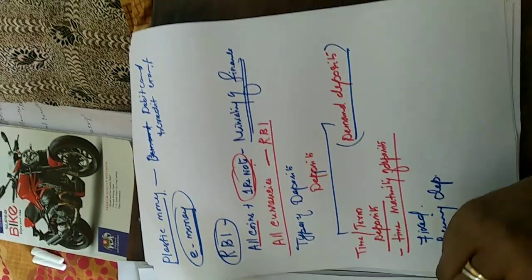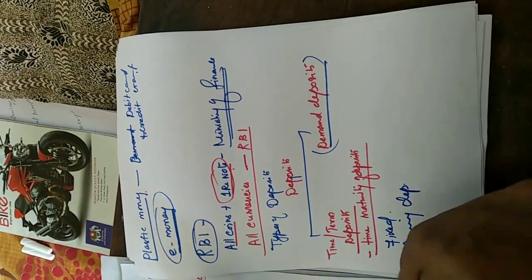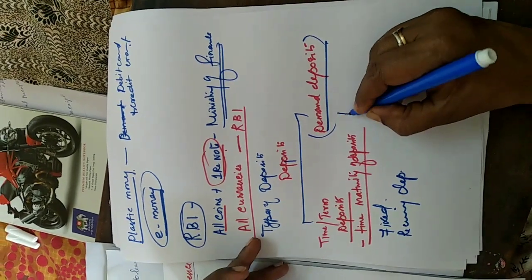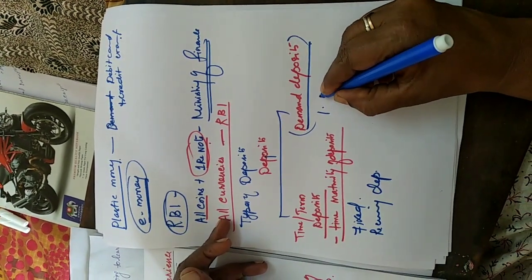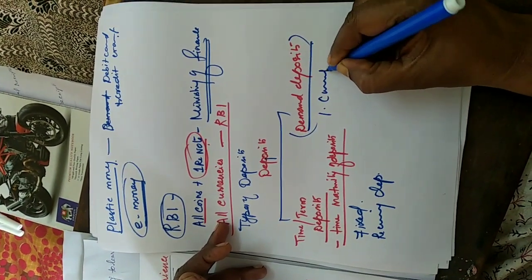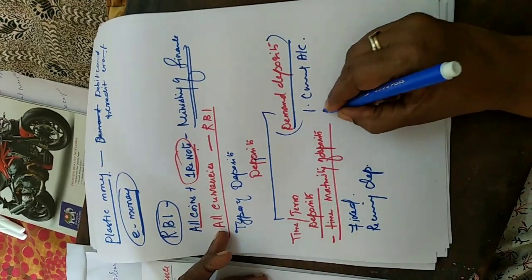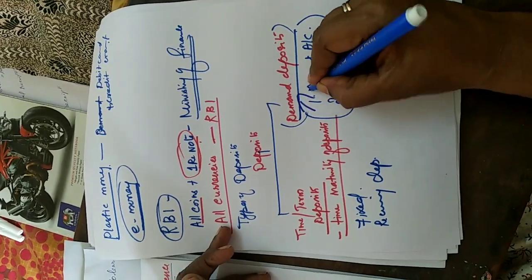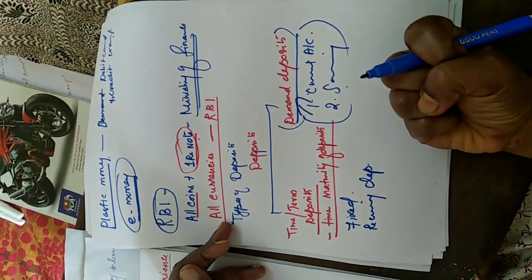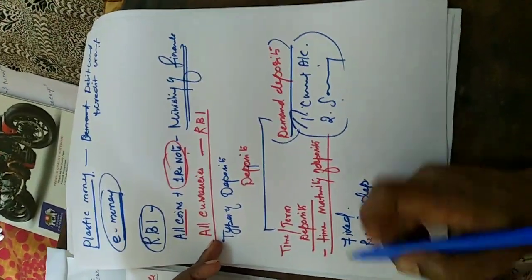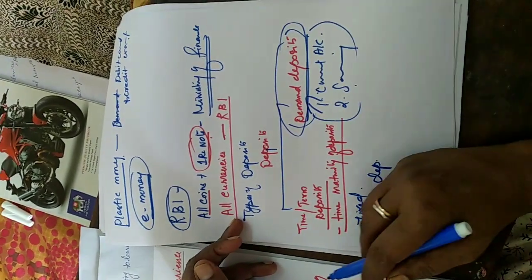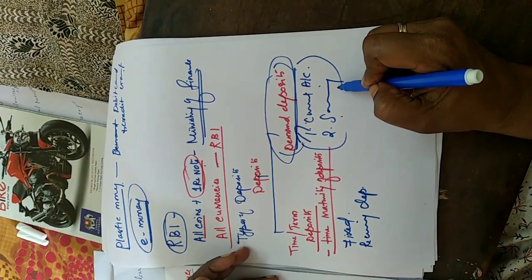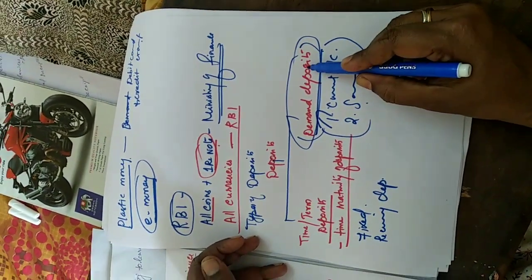So if you use the ATM card, what types of accounts will come under it? The first one is the current account. Second one is the savings account. Both of these come under the demand deposit, because when demand happens, we will withdraw immediately. So that's why these two accounts, these two deposits, come under the demand deposit.